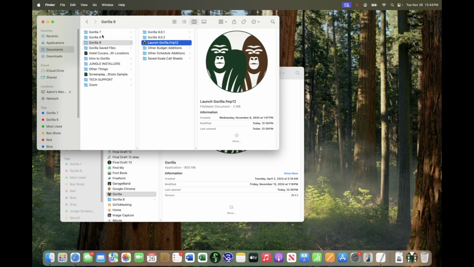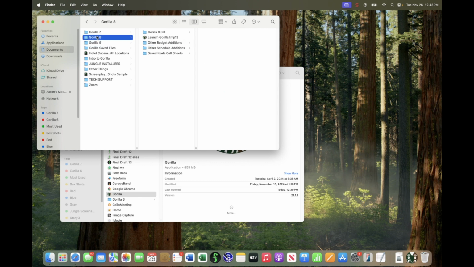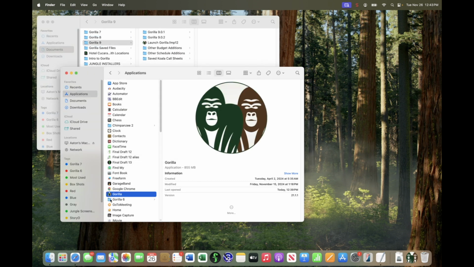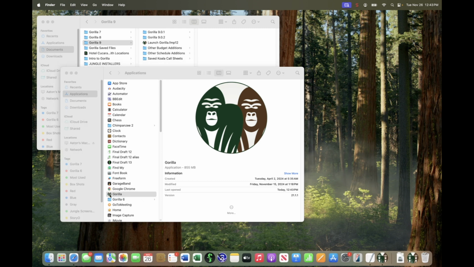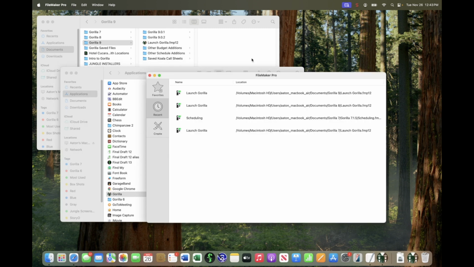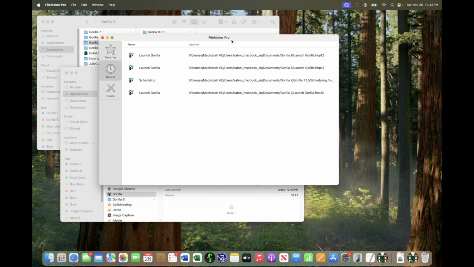For example, I just installed Gorilla 9 here, and I had Gorilla 8. Now, if I go ahead and launch Gorilla from the Applications folder, and if this occurs and FileMaker Pro opens, you can see that it's prompting you to ask which Gorilla you want to launch. In this instance, I have the option of launching 9, and you can see here's the path, Documents, Gorilla 9, Launch Gorilla, or 8, or 7. This is a scheduling file, but it's basically the same as this one right here.